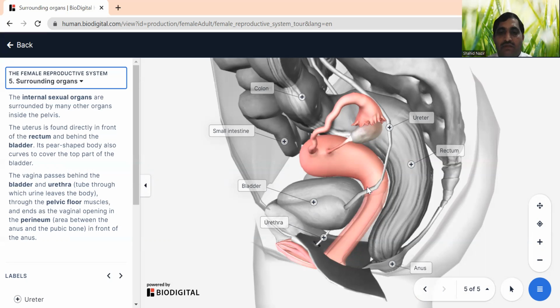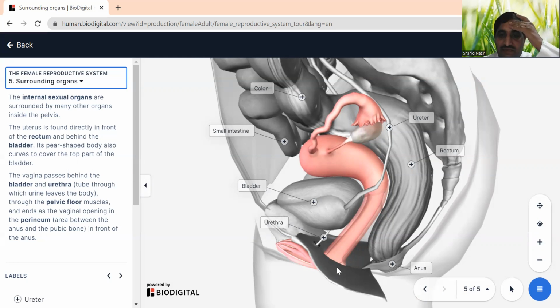And then the urethra opens in the area we call the perineum. This area is between the anus and the pubic bone, so it opens here.